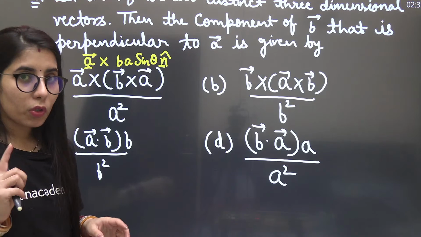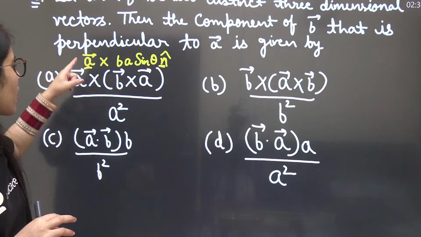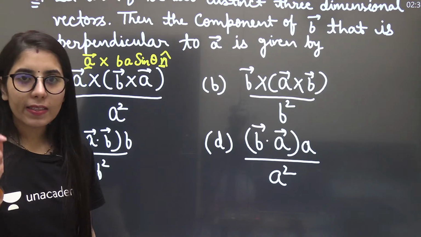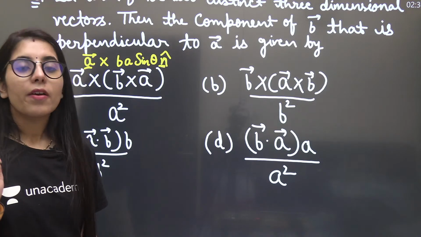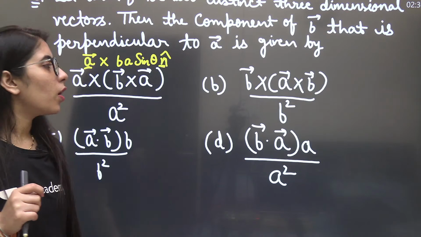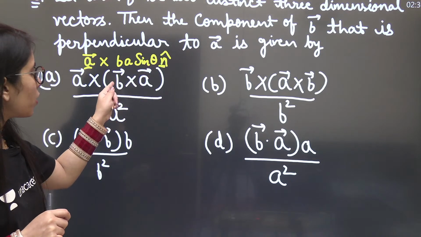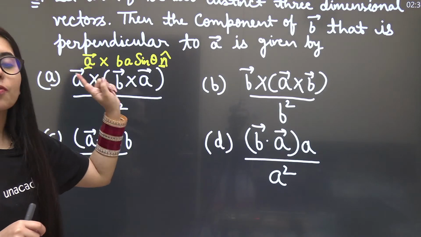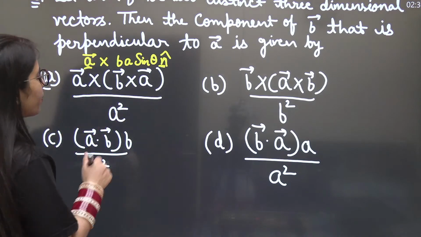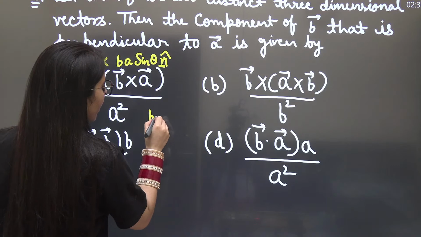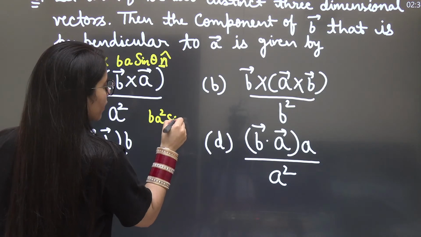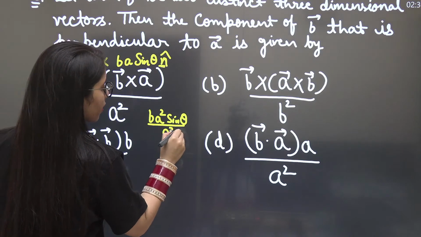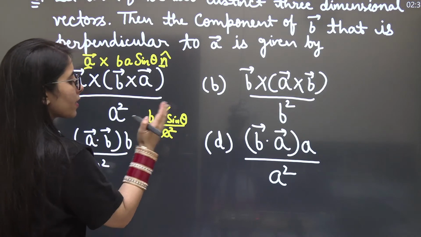But one more thing we need to consider is that the cross product of A and n will give us sine 90, because the unit vector n is perpendicular to both B and A. So it will give you B A square sine theta, sine 90 is 1, and dividing by A square, it will give you B sine theta.